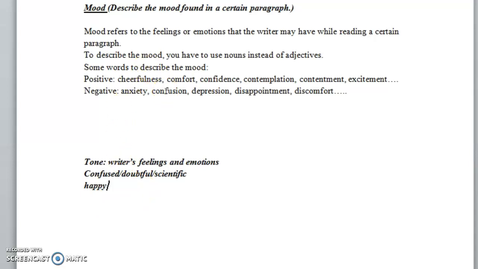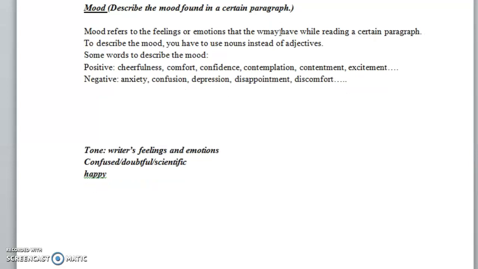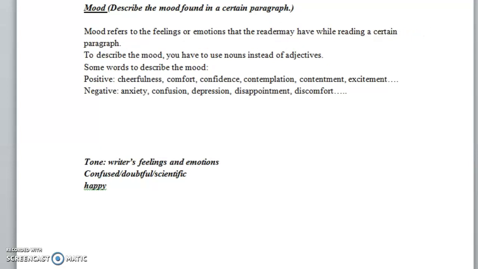The mood refers to the feelings or emotions that the reader, sorry, here I have to use reader, that the reader may have while reading a certain paragraph. The mood is about us, the readers. What are the feelings that we may have while reading a certain paragraph? Do we feel this mood of cheerfulness? Do we feel this mood of depression?